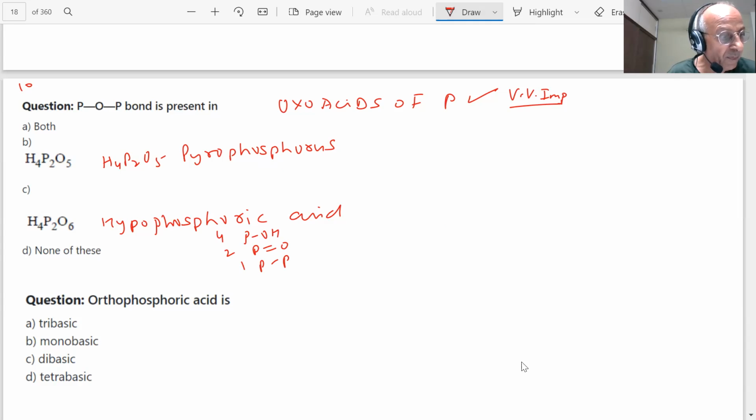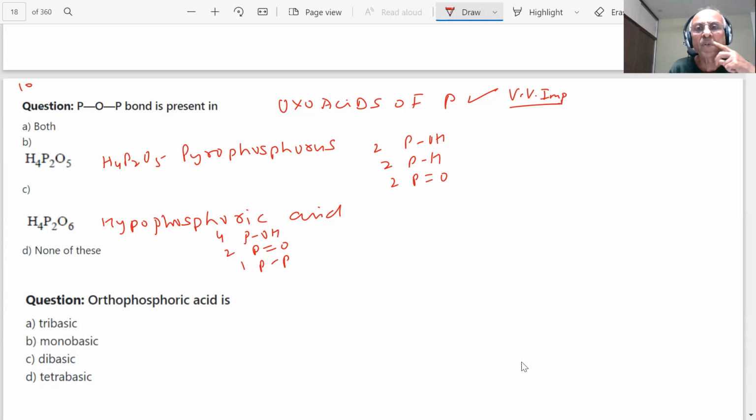H4P2O6 and H4P2O5. This has 2 POH bonds, 2 PH bonds, and 2 P double bond O bonds. 2 POH, 2 PH, and 2 PO bonds.